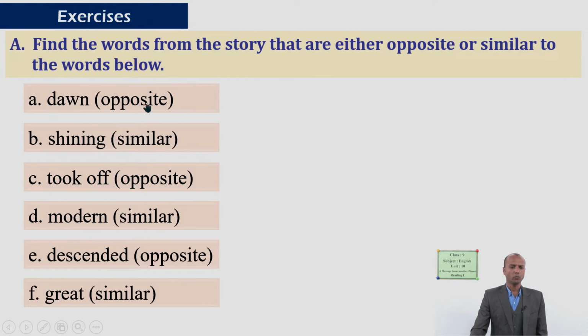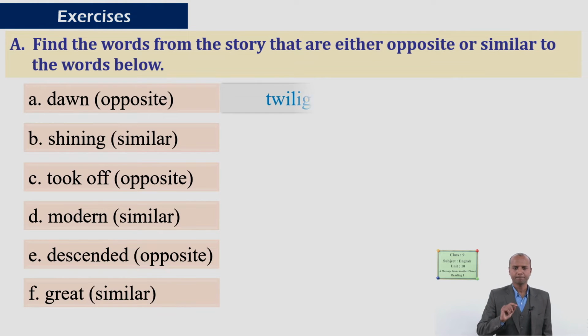So the first one in A is dawn. Can you guess which word refers to this meaning? Opposite, dawn. Can you guess the meaning? Very early morning. And the opposite should refer to kind of evening. So the word should definitely be twilight.